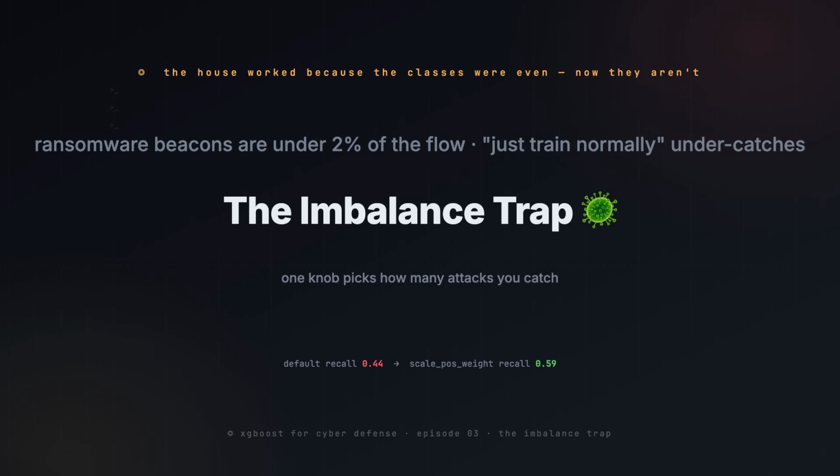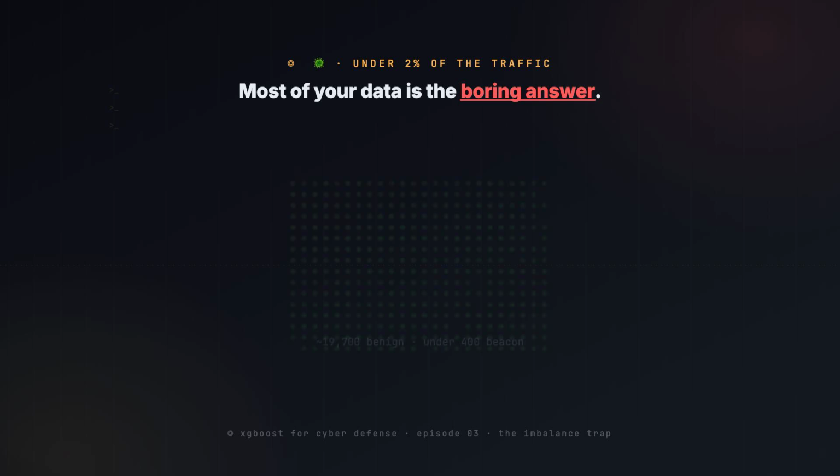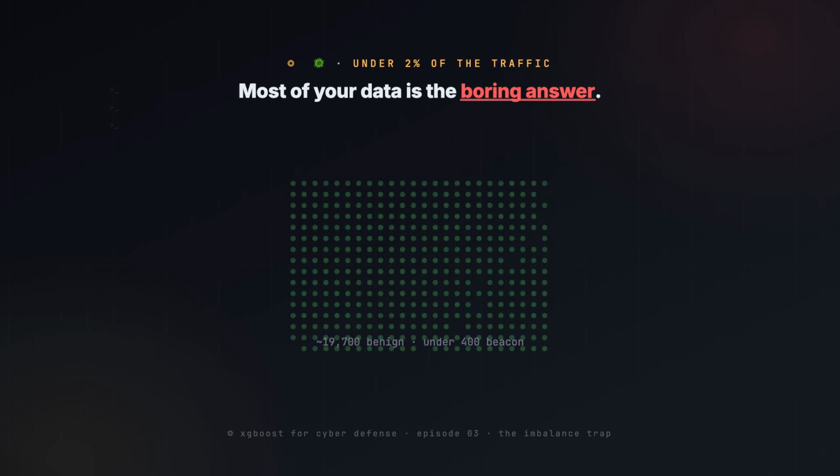This episode is about why just training normally quietly undercatches the rare class, and the one line that decides how many you catch. First, the misconception stated plainly: more data of the boring class makes a better detector. It doesn't. We have 20,000 net flow records, and under 400 of them are beacons, well below 2%. I'll draw them as dots, a wall of green, a thin red thread. The model that minimizes average error on this picture is the model that says normal to everything, and it's right about 98% of the time. Accuracy rewards the lazy answer.